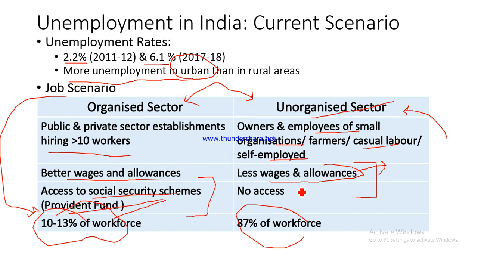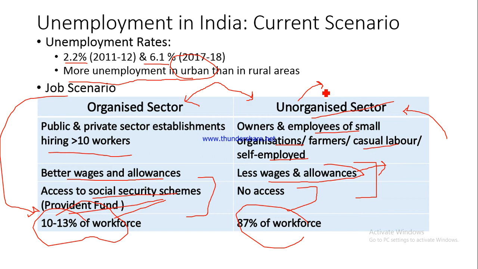But there is no such case with the unorganized sector. You see so many workers assisting the owners of big shops, the owners of restaurants, but they do not have any facility like a Provident Fund account or an assurance of a gratuity once they retire from the job or once they exit the job after 5 years of working. So no such facilities are available to people in the unorganized sector, and that is the reason why I told you that it's not very advisable, it's not very good for the economy to have a predominant share of the unorganized sector in the overall economy.